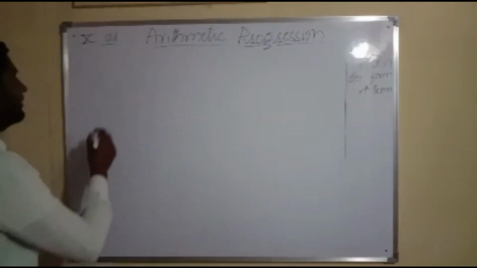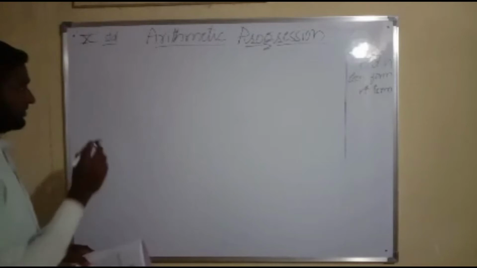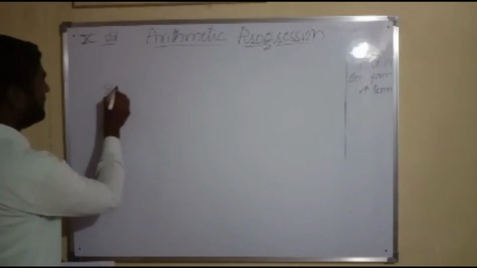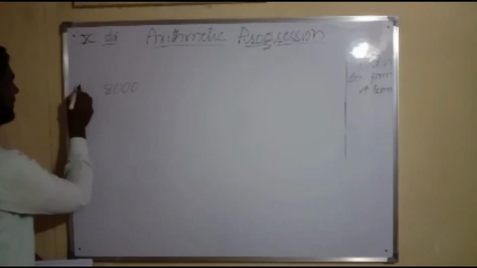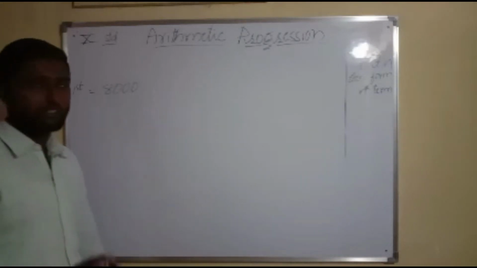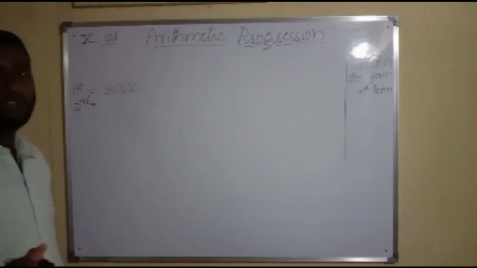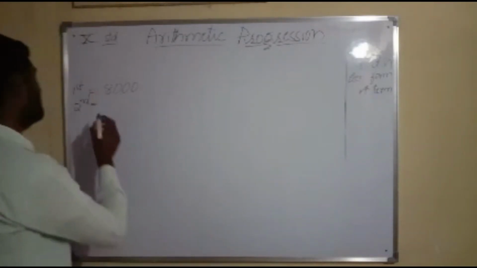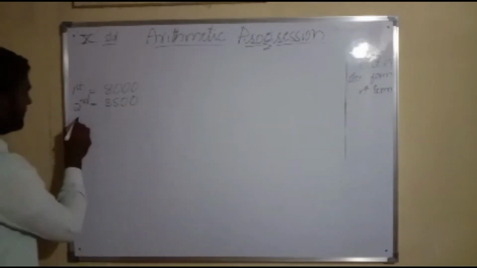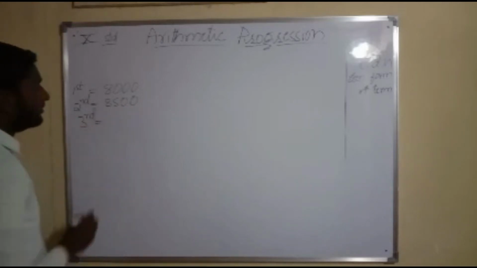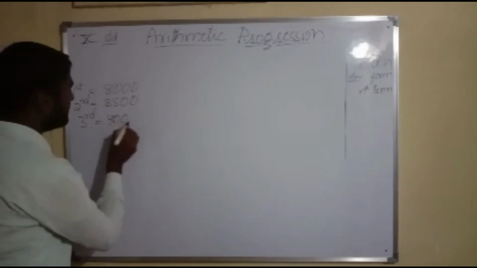For example, she has got selected, and in the beginning, in the first year, she is getting a salary of 8,000 rupees. Her salary for the first year is 8,000 rupees. In the second year, with an increment of 500 rupees, she is going to get 8,500 rupees. In the third year, again with an increment of 500 rupees, she is going to get 9,000 rupees.